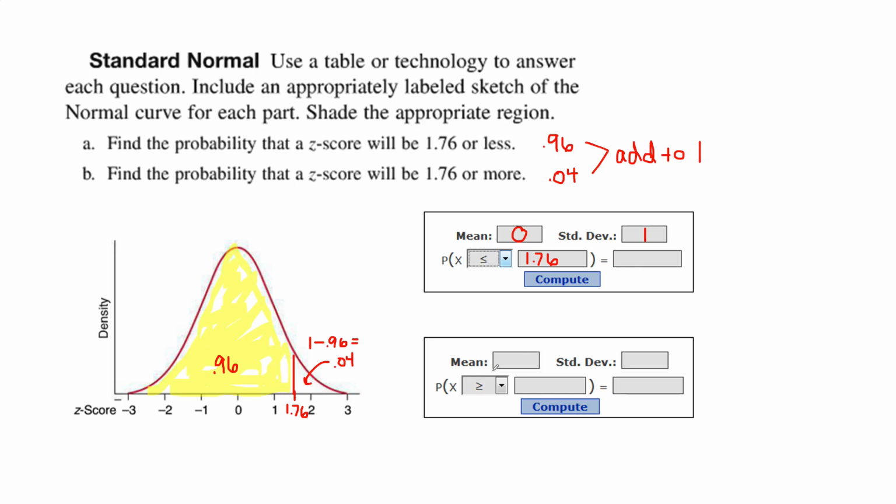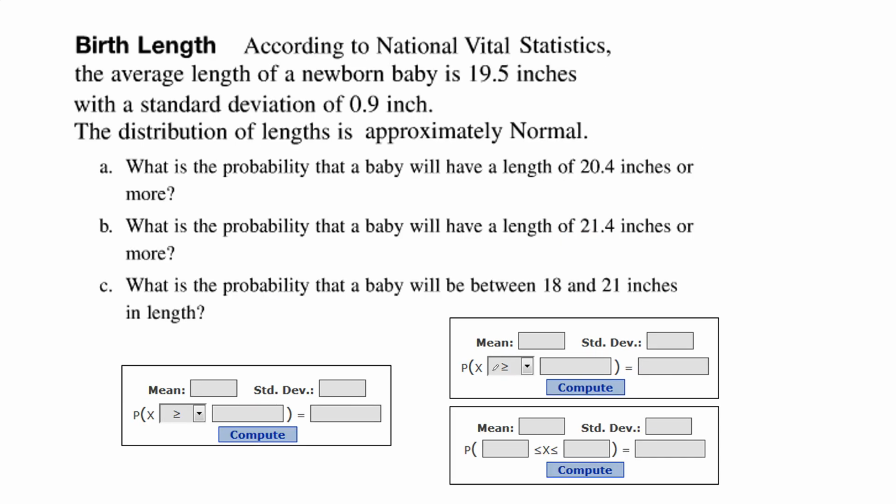All right. Let's look at another example. According to the National Vital Statistics, the average length of a newborn baby is 19.5 inches with a standard deviation of 0.9 inches. The distribution of lengths is approximately normal. What's the probability that a baby will have a length of 20.4 inches or more?